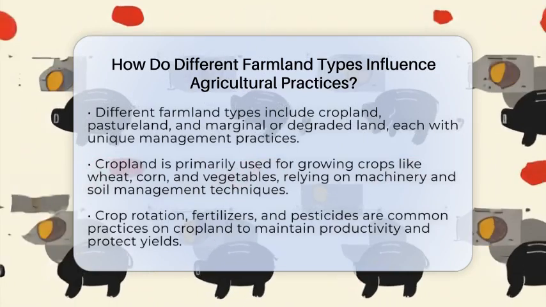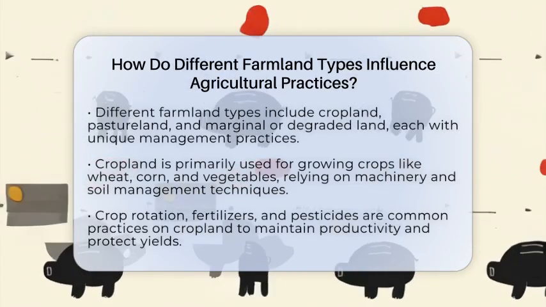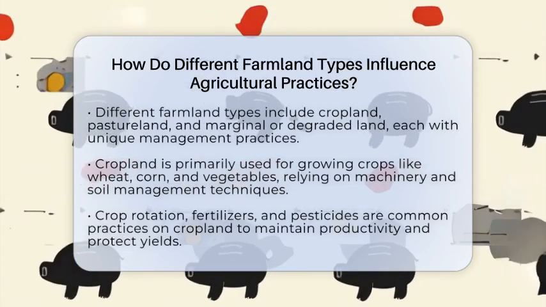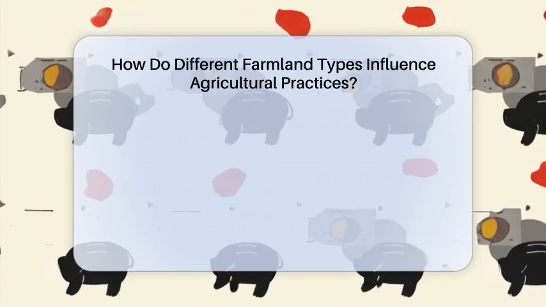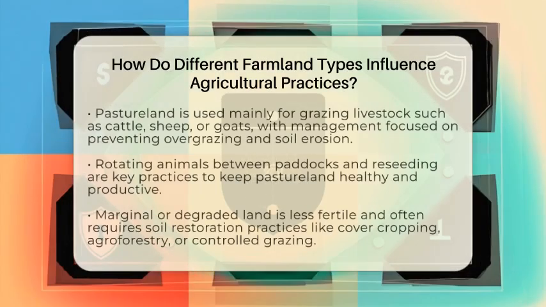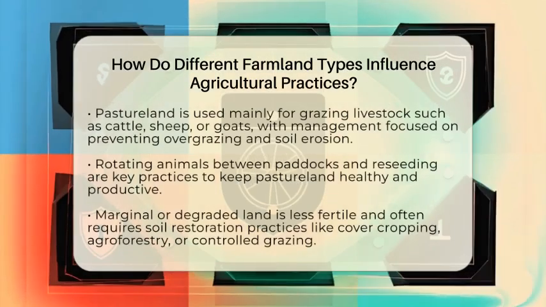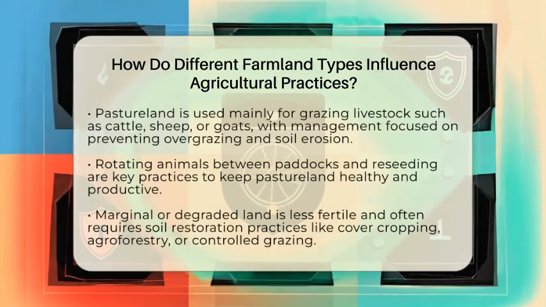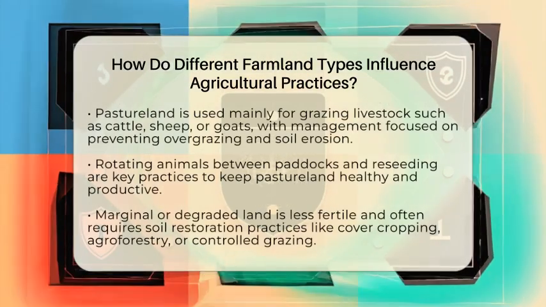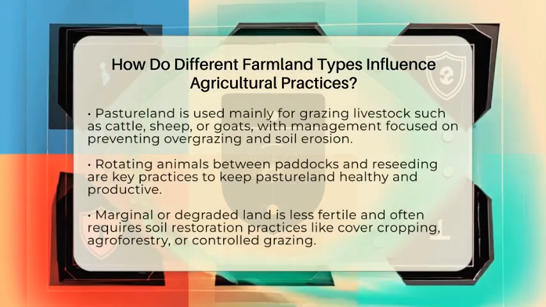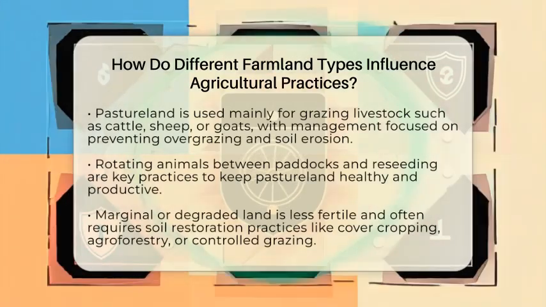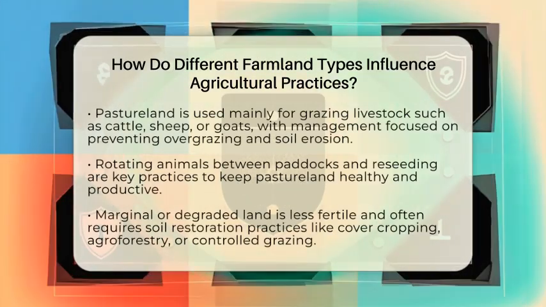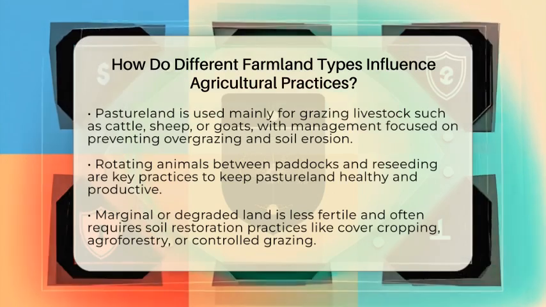Pastureland is quite different. It is land mainly used for grazing animals like cattle, sheep, or goats. Farmers manage pastureland by rotating animals between different paddocks to prevent overgrazing and soil erosion. This method helps keep the land healthy and productive over time. Pasture management also involves controlling weeds and sometimes reseeding to improve forage quality.